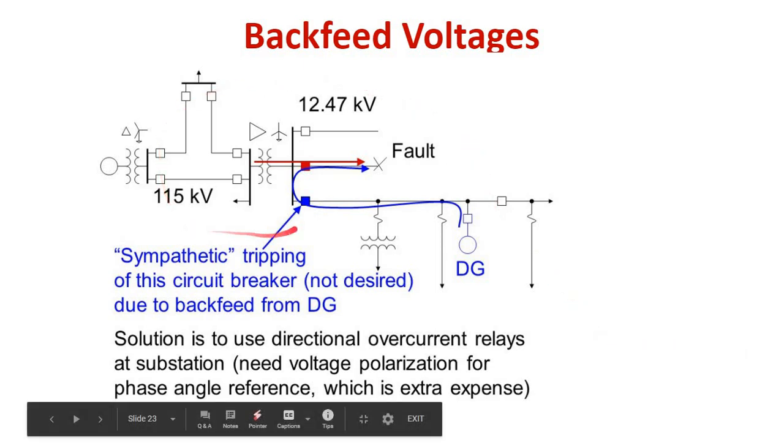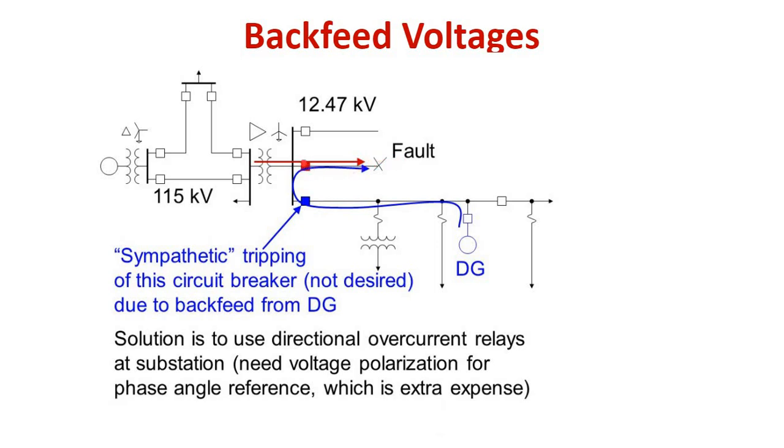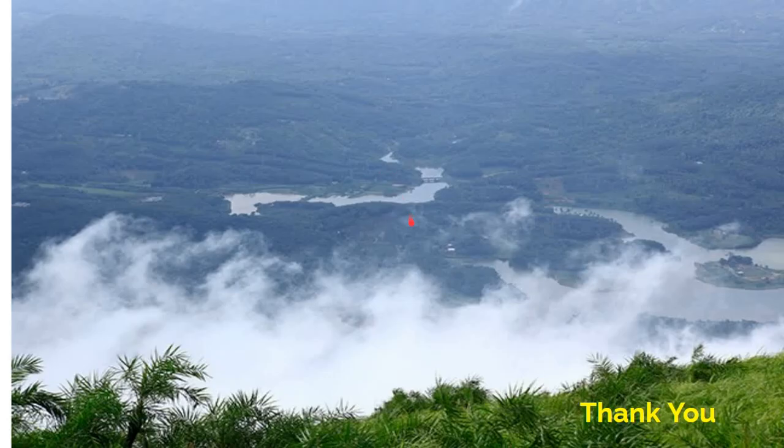So this is another example of a backfeed voltage. You see this circuit, there is a fault over here and there is a circuit breaker here. So when there is a fault here, it is expected that this circuit breaker clears the fault. But you can see that there is a current flowing from this DG through this circuit breaker and through this circuit to the fault point. So this basically creates a tripping of the wrong circuit breaker, and we call it sympathetic tripping.